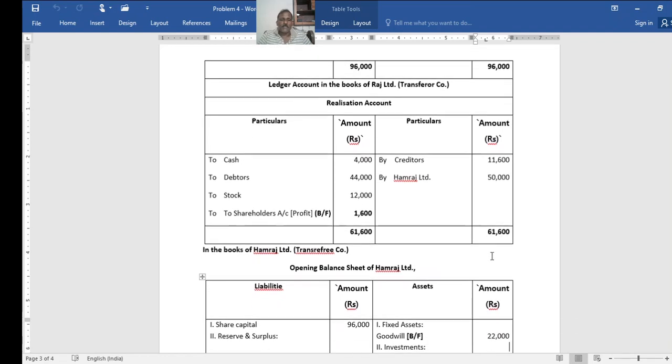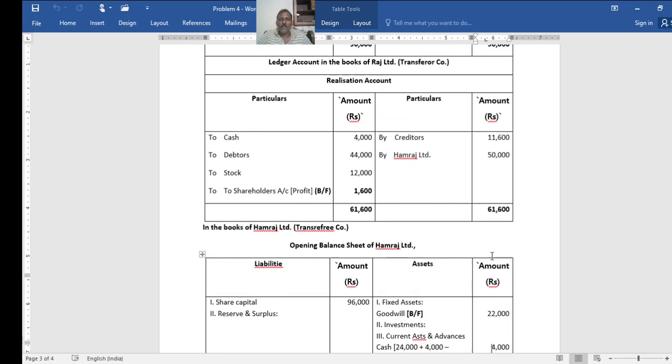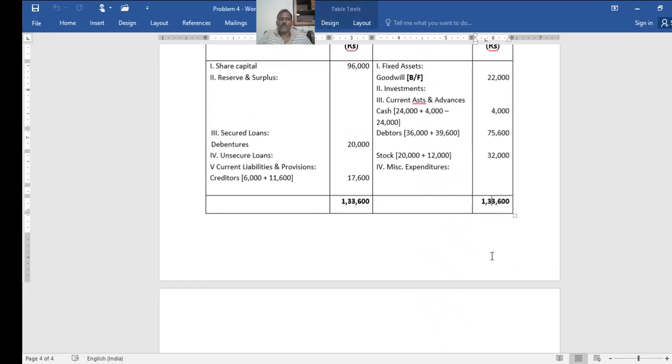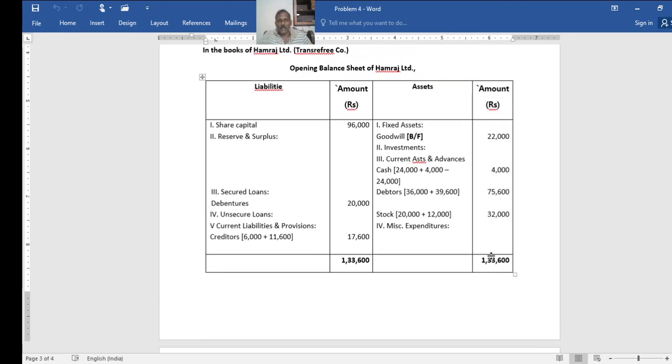Then the other aspect asked here, that is to prepare the balance sheet. Remember, for the purpose of preparing the balance sheet in the new company, that is the amalgamated company or transferee company, you need to see the difference in assets and liabilities taken over. Take both companies' assets taken over value, less the liabilities taken over and the purchase consideration due. Whatever difference you get, if it is a difference in debit, that's goodwill, thereby you will get 22,000.